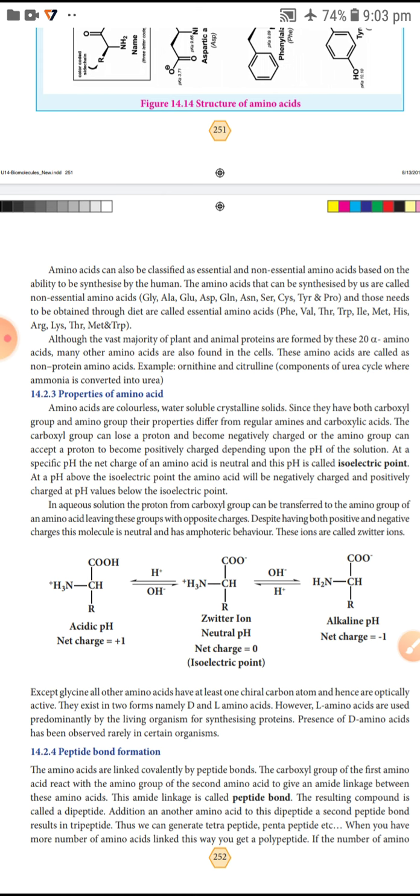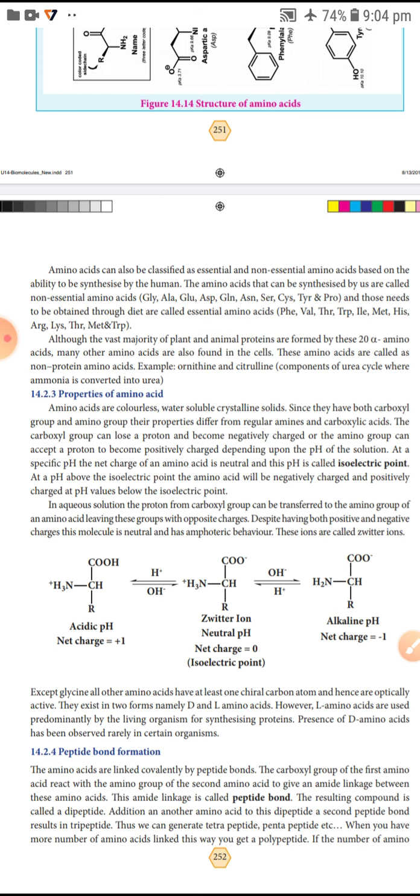Then another classification is polar and non-polar amino acids. Now we studied the classification into essential and non-essential amino acids.